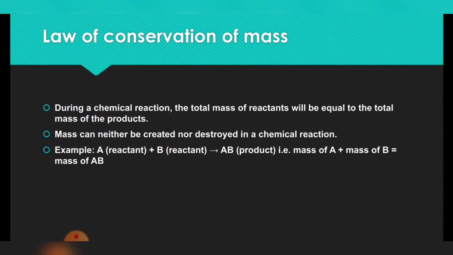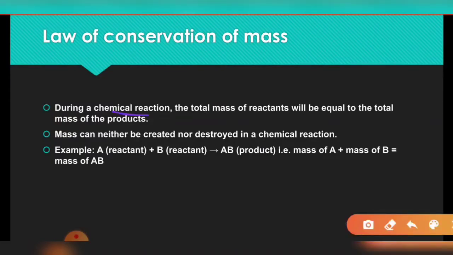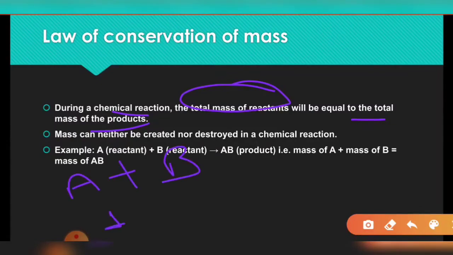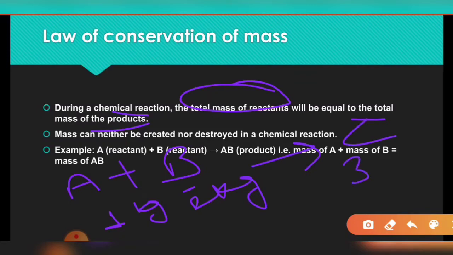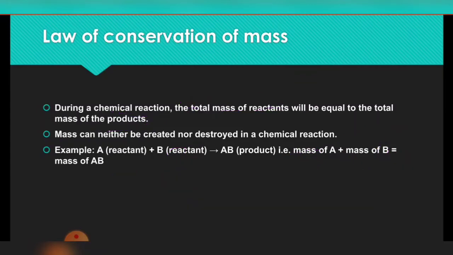Let's move further. The law of conservation of mass: Antoine Lavoisier and the other scientists with him observed a pattern that during a chemical reaction, the total mass of the reactants will always be equal to the total mass of the products. That means if we take two reactants, A and B, and one mass is 1 kg and the second mass is 2 kg, then the product C that is being formed will have a total mass of 3 kg, right? So the total mass is conserved during a chemical reaction.